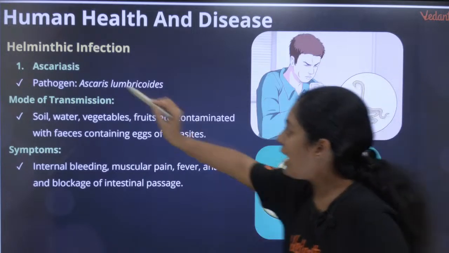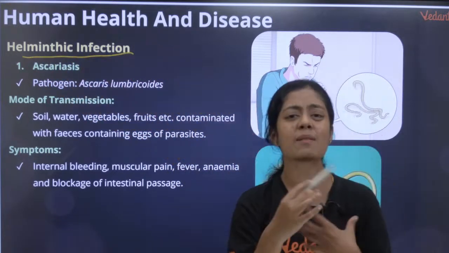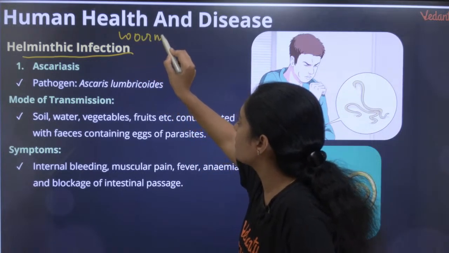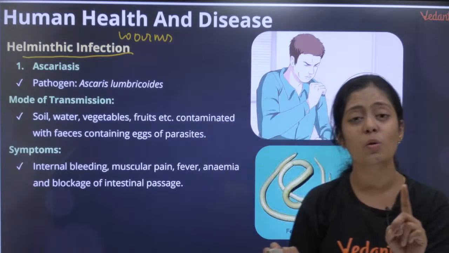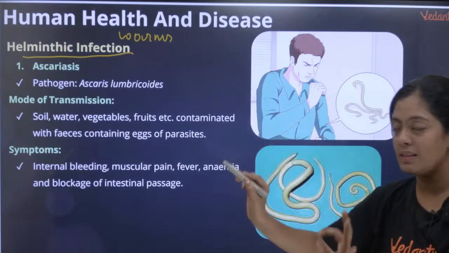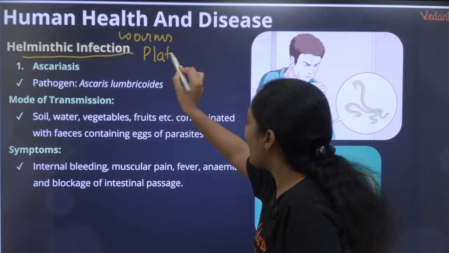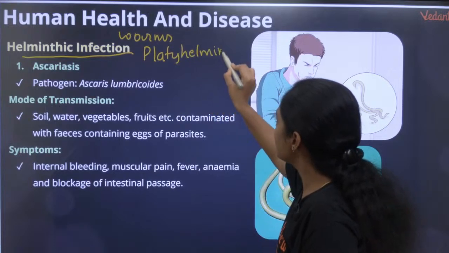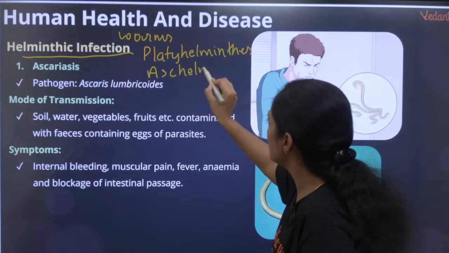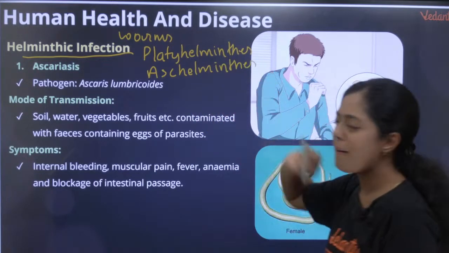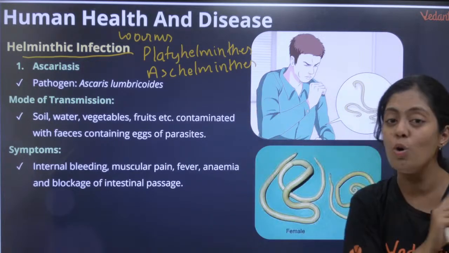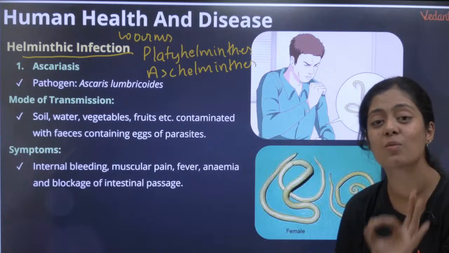Ascariasis. This is what we call a helminthic infection. Ma'am, what is a helminthic infection? They are infections caused by worms. What kind of worms? I think all of you know about platyhelminthes and Ascaris. Both of them cause this helminthic disease. So can anyone tell me the other names for platyhelminthes and Ascaris? There are two, right? Both are parasites. Platyhelminthes we call flatworms, and Ascaris we call roundworms. They are commonly called flatworms and roundworms.